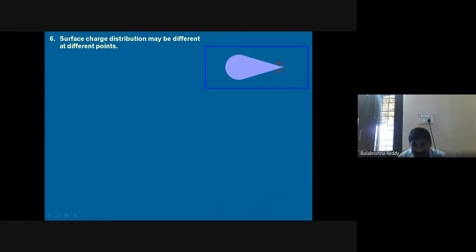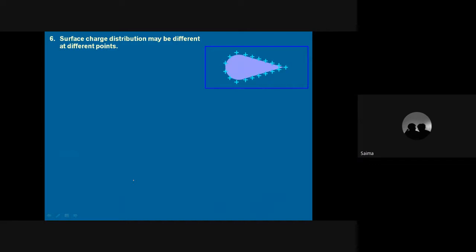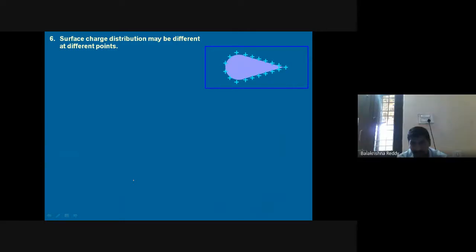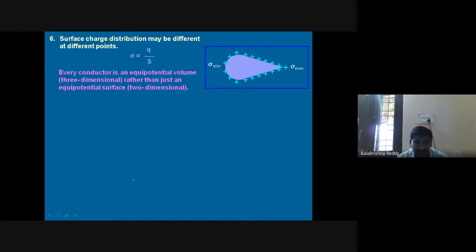That's why, in the case of wicks, like those used to light a candle, it catches fire easily, whereas a flat or thicker area will not. Yes, sir. You can see that there are more charges at the narrow areas. So surface charge density being more or less depends on that. The surface charge distribution is different at different areas.